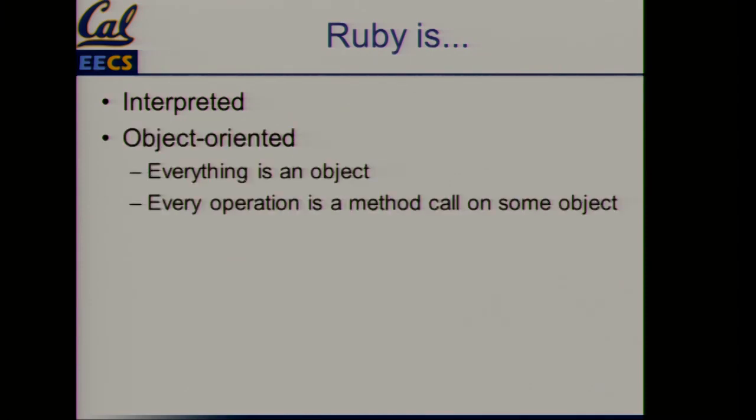In Ruby, it's interpreted, like Scheme. There's no compile time, so there are no compile time errors. It's really object-oriented. It's one of those pillars of the language. Once you understand that everything is an object, your questions about Ruby will be easier to understand. Just think every time you're doing a method call on some object, no matter what it looks like.